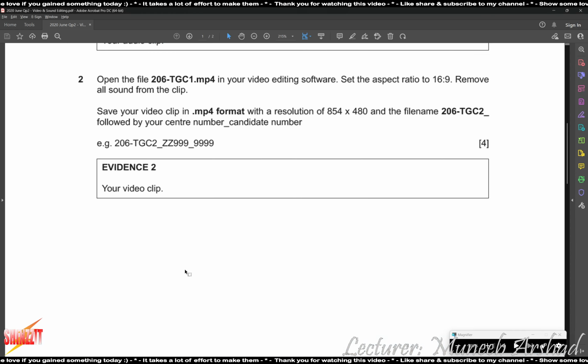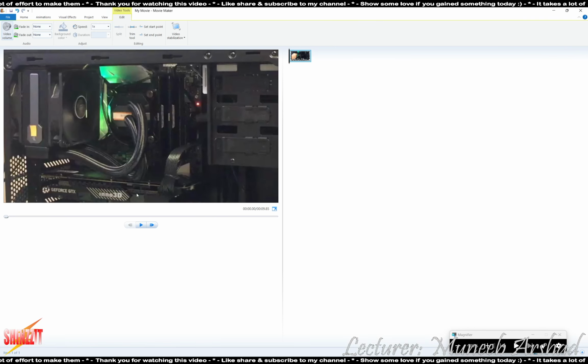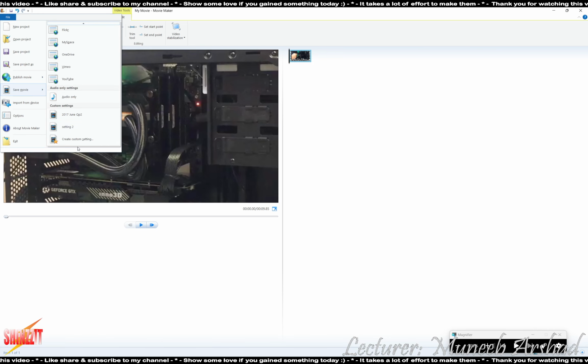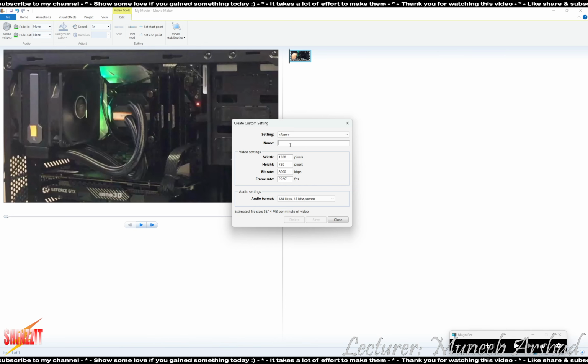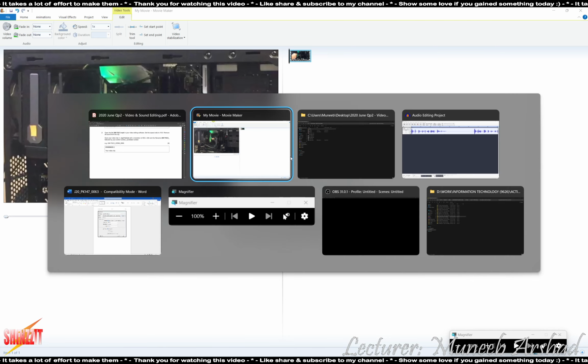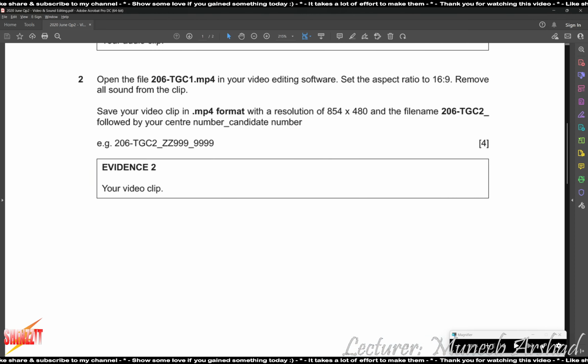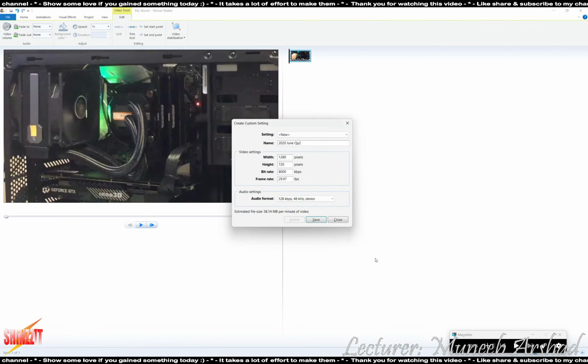Now, save your video clip in MP4 format with this resolution with the file name this followed by your center number, candidate number. Okay, so we are to follow a custom setting. We go to save movie. We'll come down. We click on create custom setting. We'll name the setting as, let's say this is 2020 June Qp2. The resolution is basically the width is supposed to be 854 by 480.